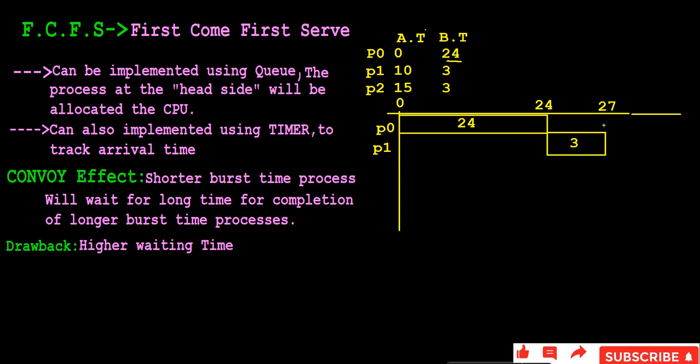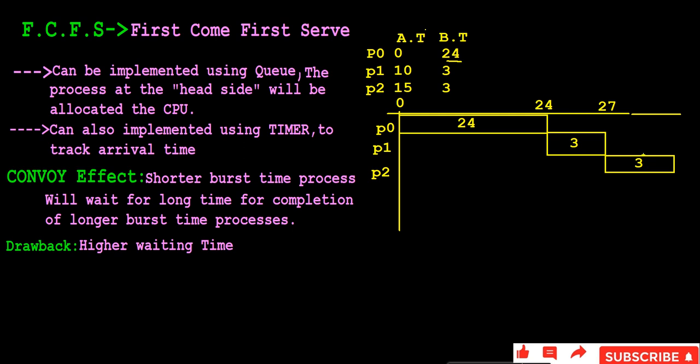So after this what do we have? Finally we have P2, right? P2 will start the execution after P1 finishes. P1 finished at the 27th second, so from the 27th second this process will start the execution. P2 will execute for 3 seconds, right?